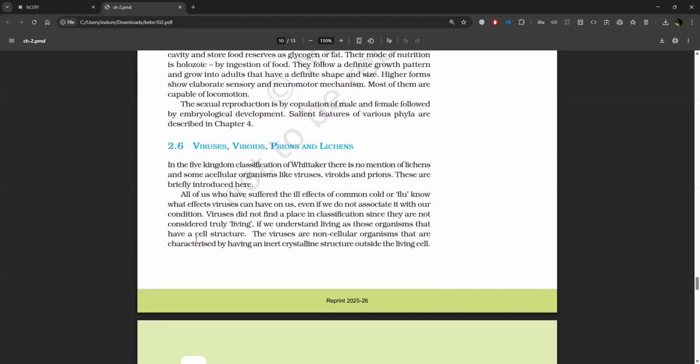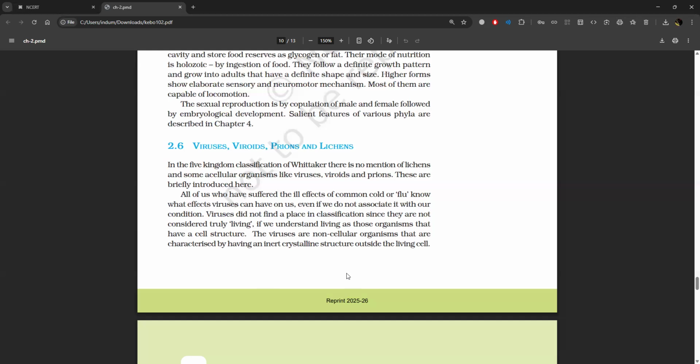2.6 Viruses, viroids, prions, and lichens. In the five kingdom classification of Whittaker, there is no mention of lichens and some acellular organisms like viruses, viroids, and prions. These are briefly introduced here.